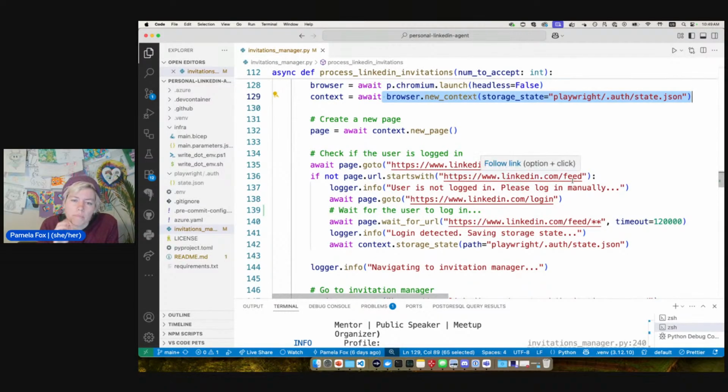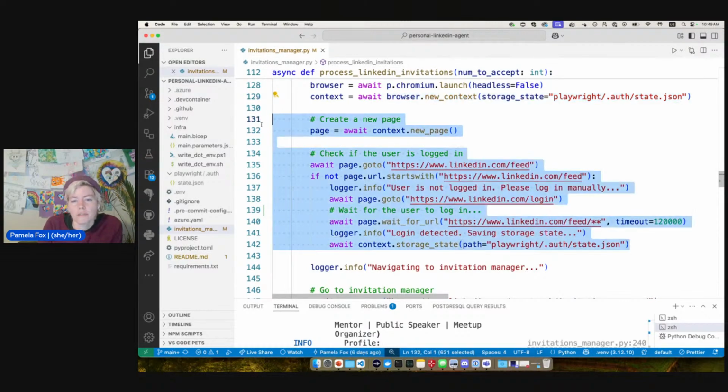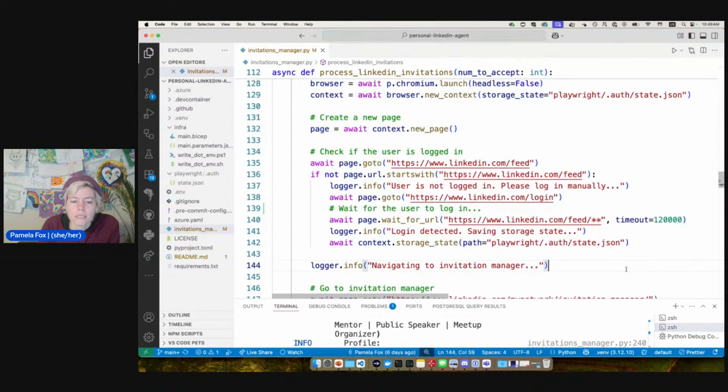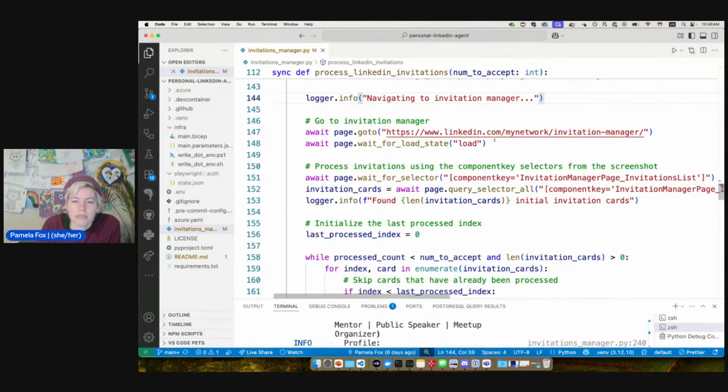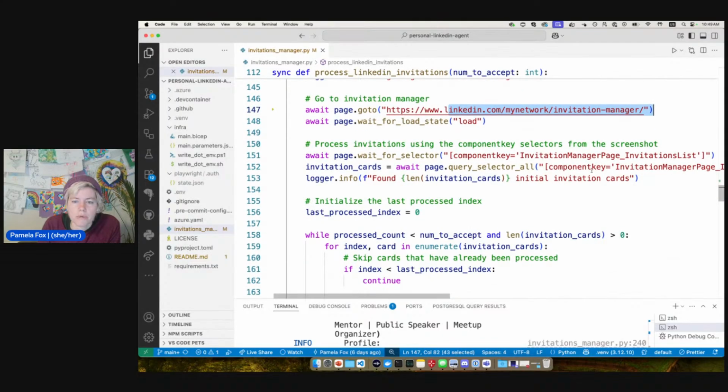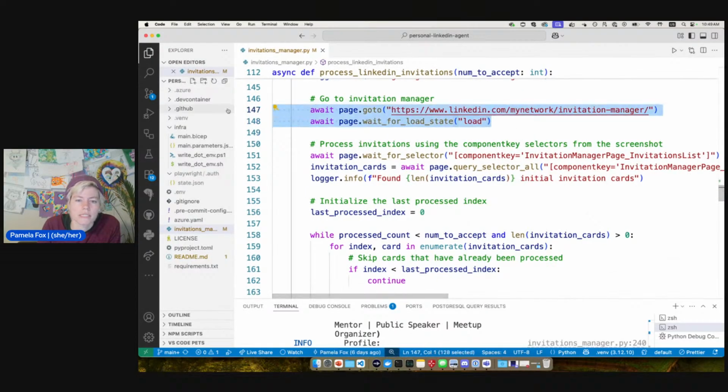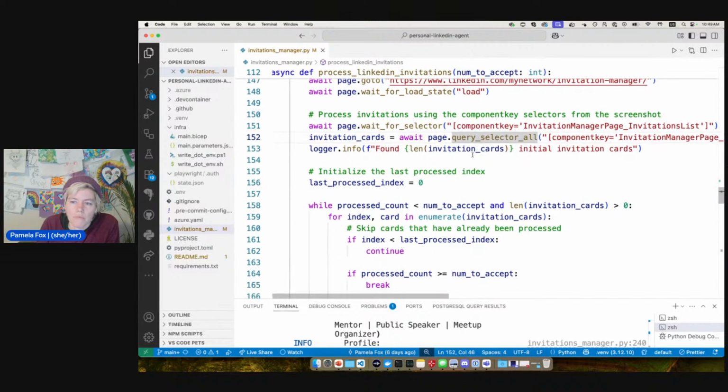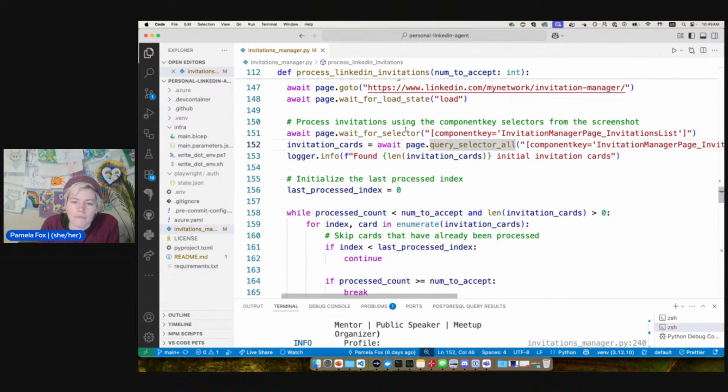So if you do want Playwright to interact with a logged in website, you do need a loop like this, which is going to do the login, save that state, and then restore from that state. All right, so once we're all successfully logged in, then we can go to the invitation manager and wait for that to load. LinkedIn is a very JavaScript heavy website, so we do need to always wait to make sure it's fully loaded. Then we start querying the invitations.